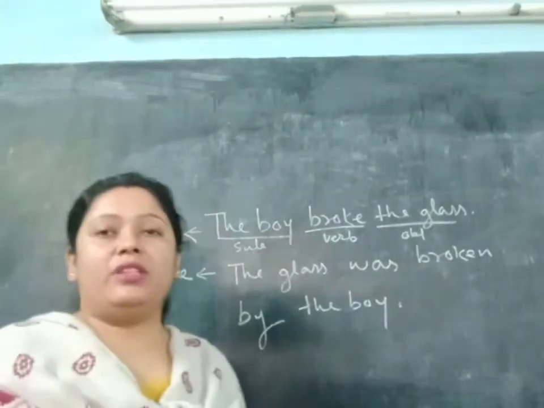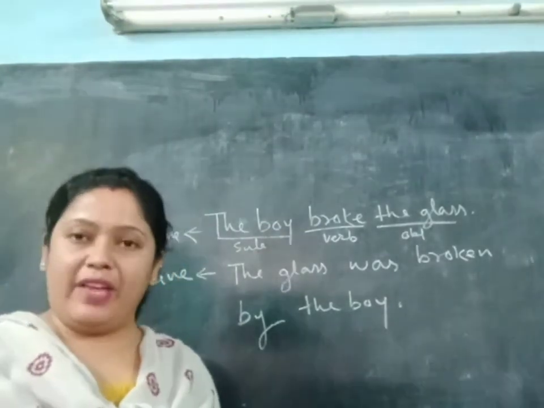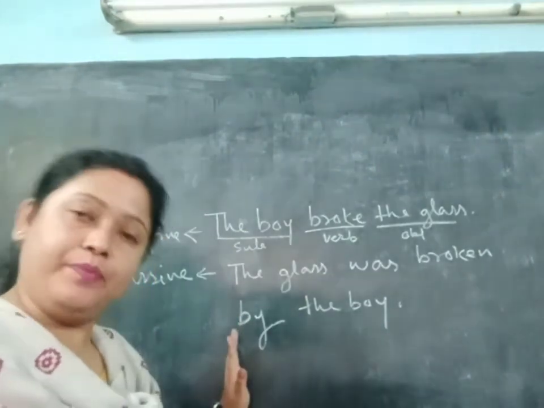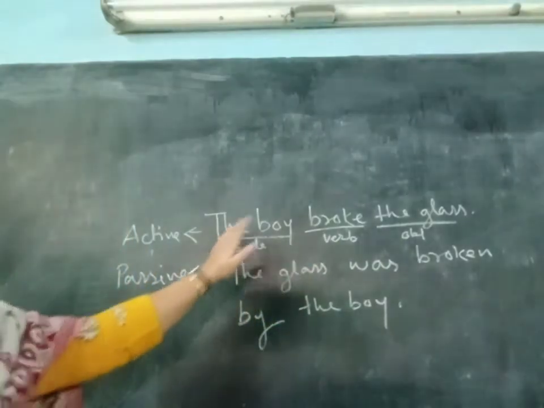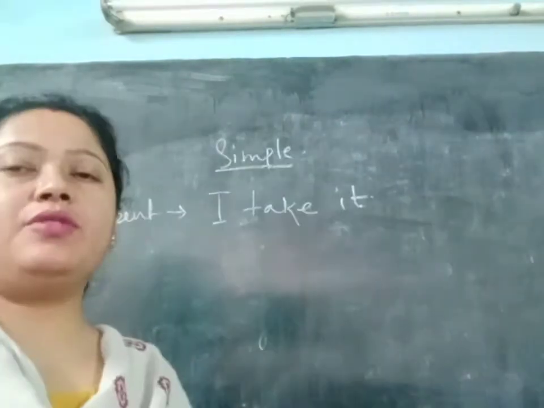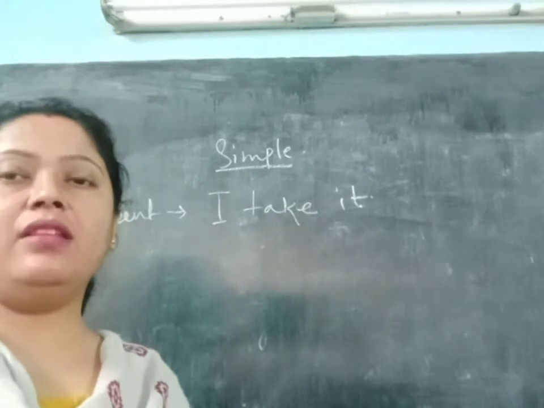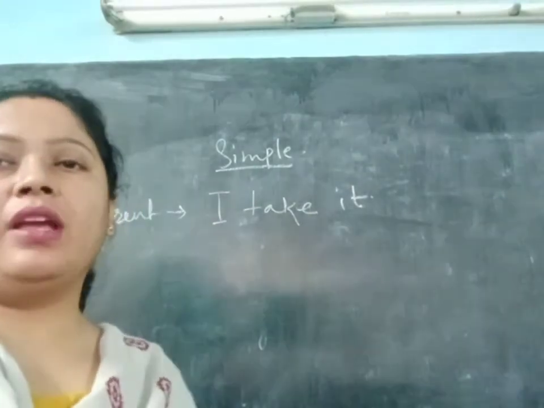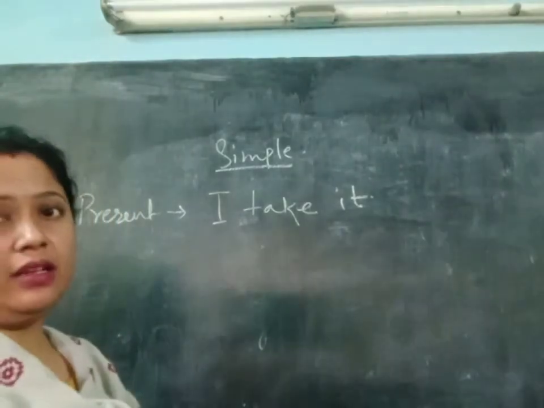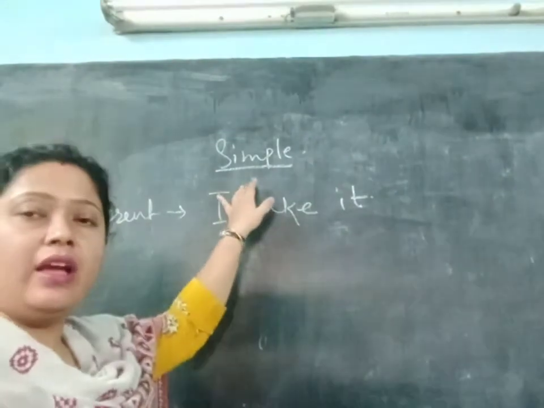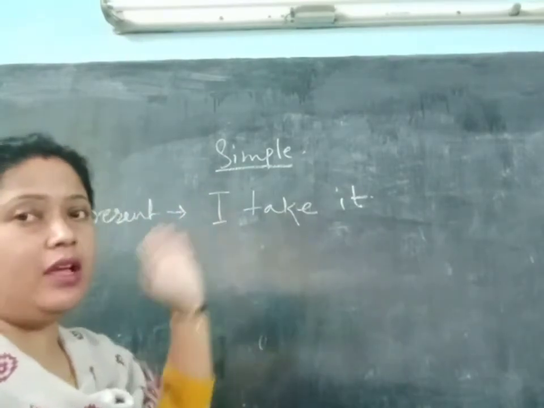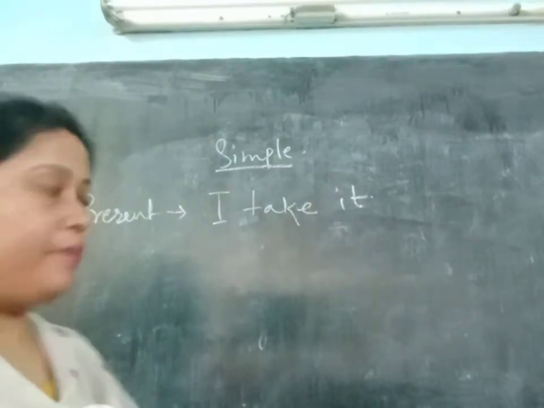Clear? And one more thing, generally, I am telling, not always, generally this by actually symbolizes passive voice. Okay? So it will be like that. The boy broke the glass. The glass was broken by the boy. Now students, I am going to explain the voice change in different tenses. So first I will highlight the simple tenses. That means first simple present, then simple past, then simple future. We are going to explain in this way.